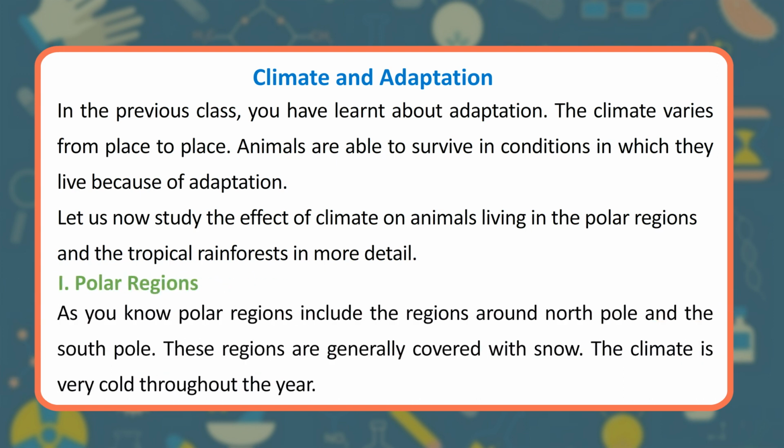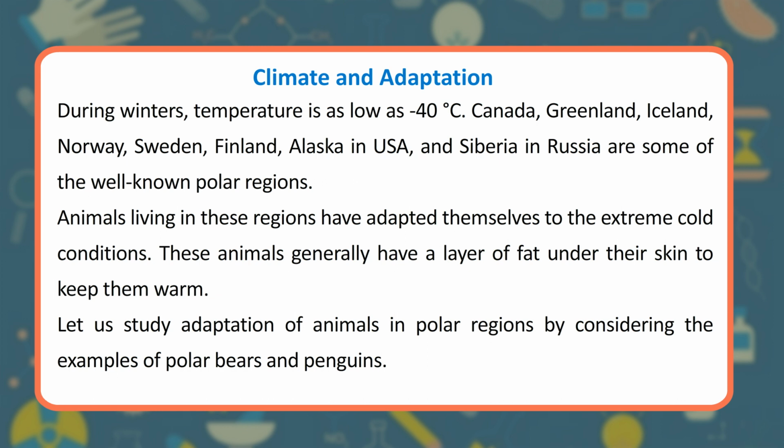As you know, polar regions include the regions around North Pole and the South Pole. These regions are generally covered with snow. The climate is very cold throughout the year. During winters, temperature is as low as minus 40 degrees Celsius. Canada, Greenland, Iceland, Norway, Sweden, Finland, Alaska in USA, and Siberia in Russia are some of the well-known polar regions.